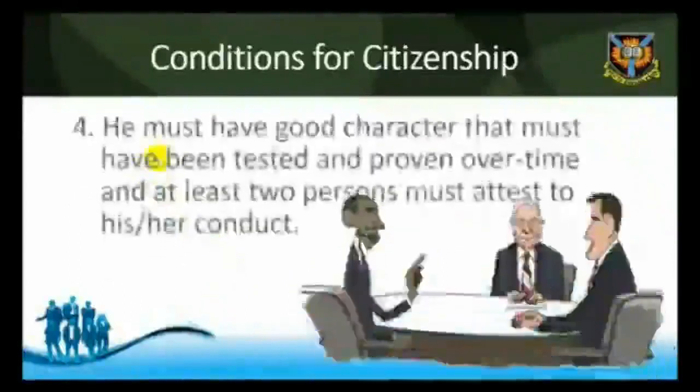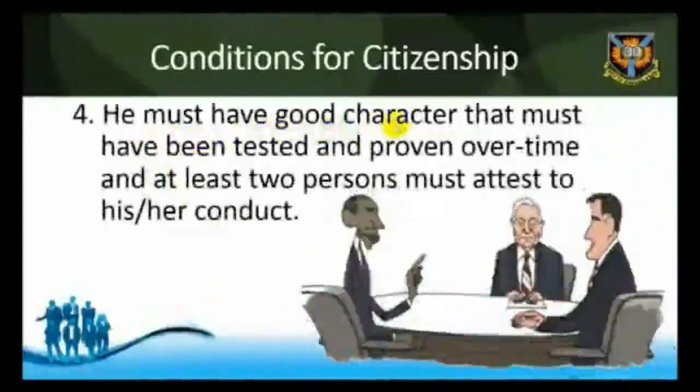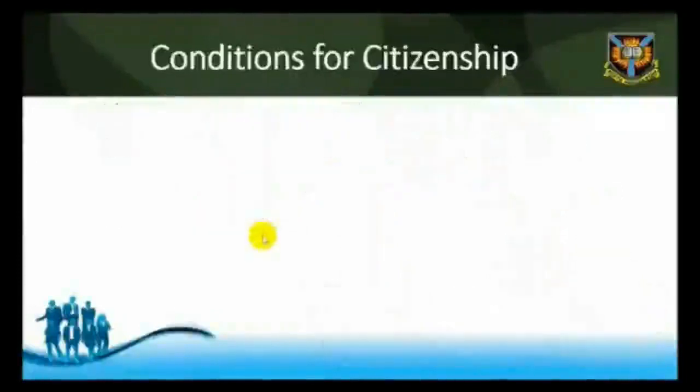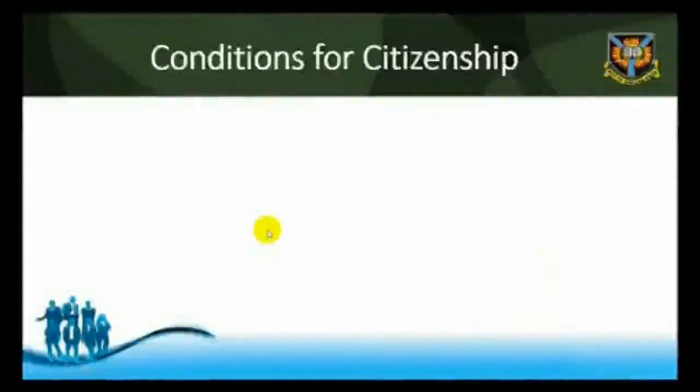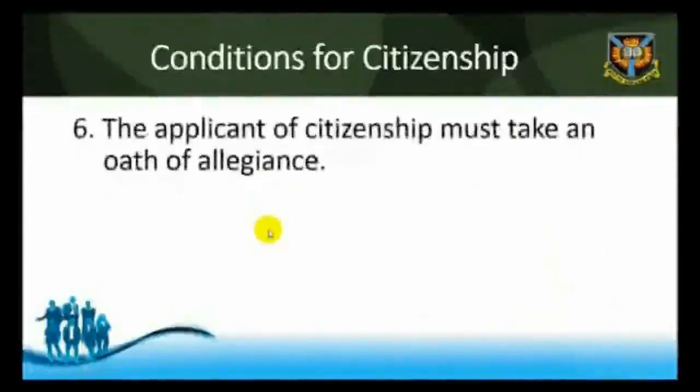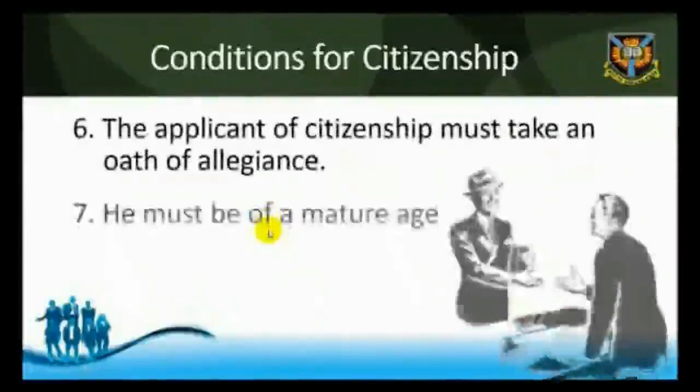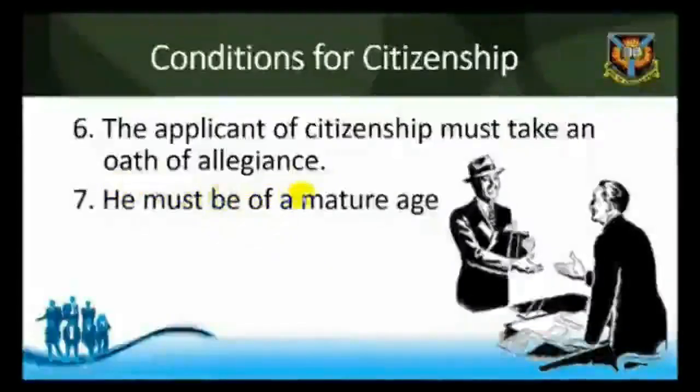4. He must have good character and must have been tested and proven over time, and at least 2 persons must attest to his or her conduct. 5. He must renounce his former nationality. 6. The applicant of citizenship must take an oath of allegiance. 7. He must be of a mature age.